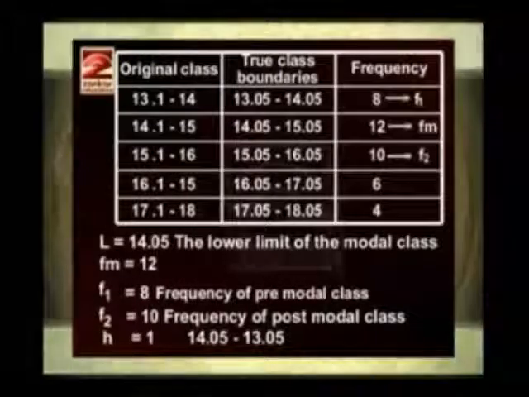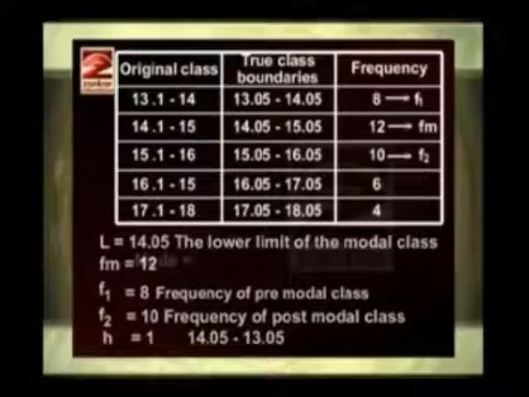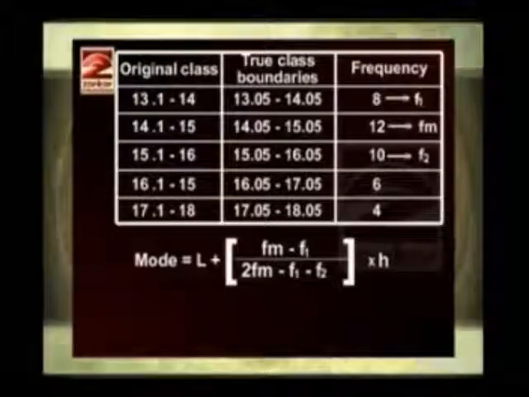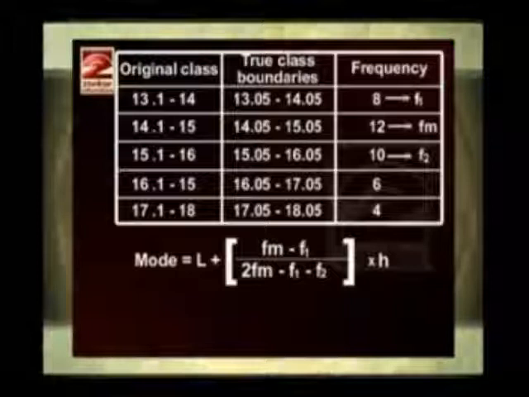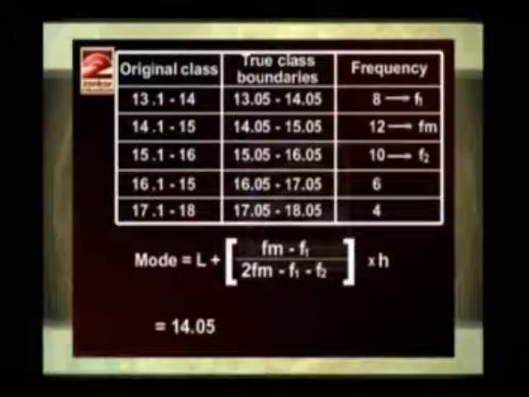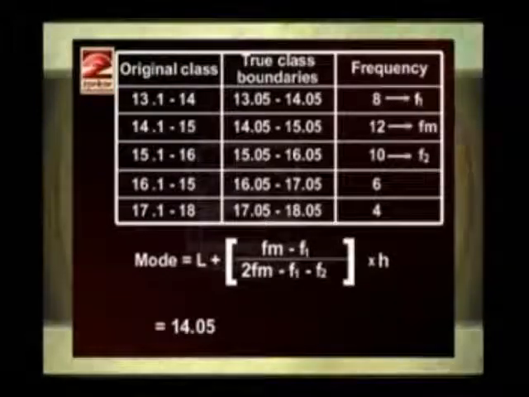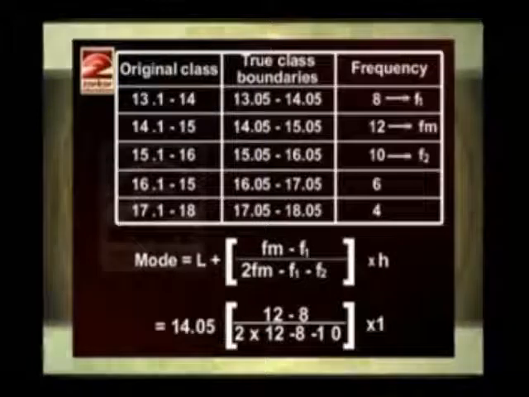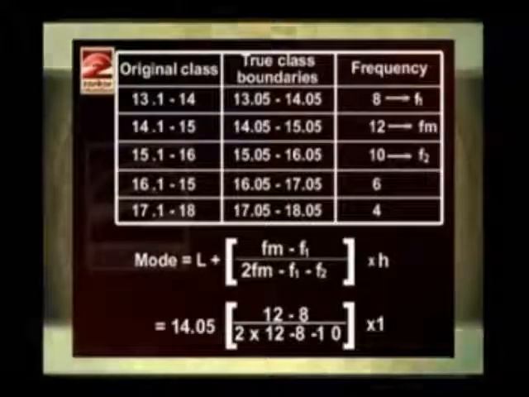h is equal to 1, that is 14.05 minus 13.05. So mode is equal to L plus (Fm minus F1) upon (2 Fm minus F1 minus F2) into h. That is equal to 14.05 plus bracket 12 minus 8 upon 2 into 12 minus 8 minus 10, into 1.